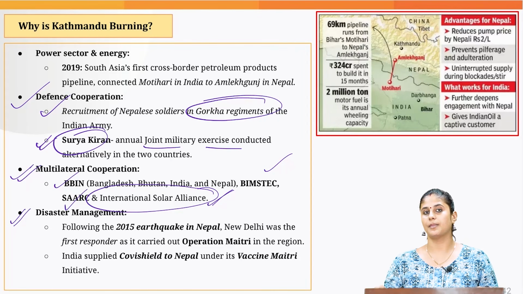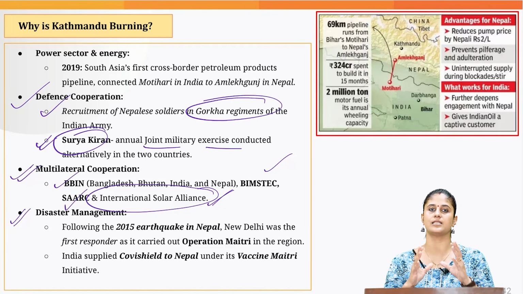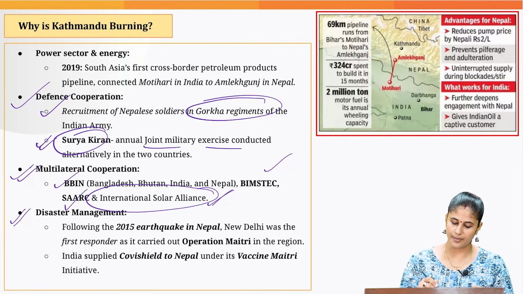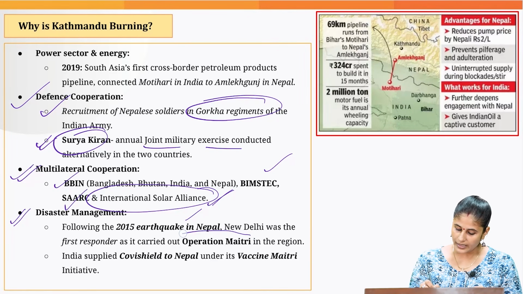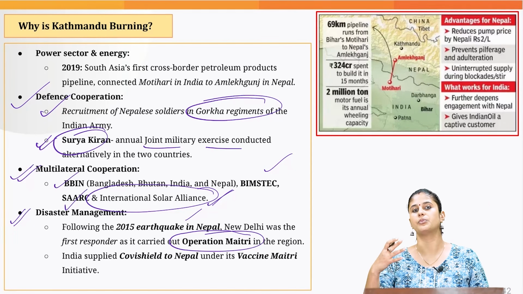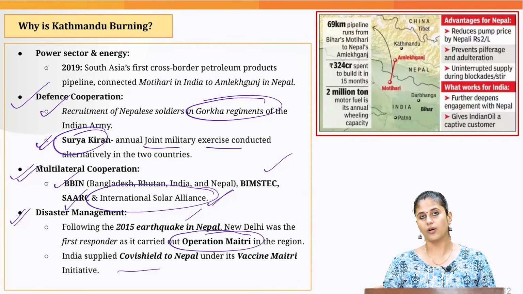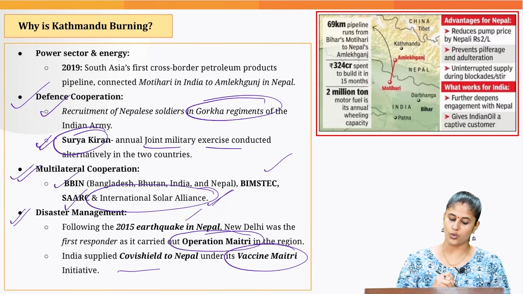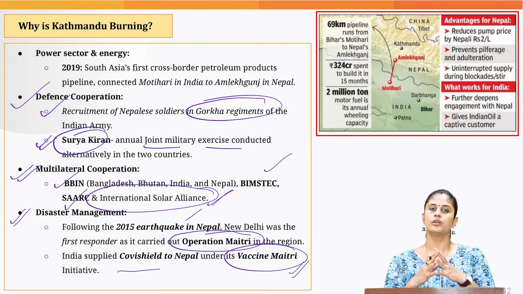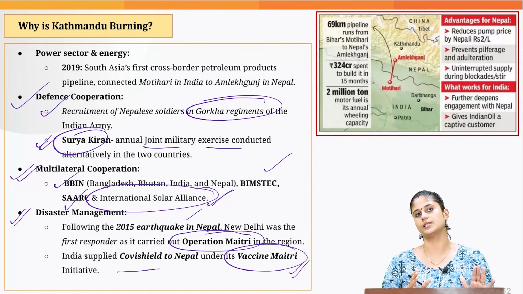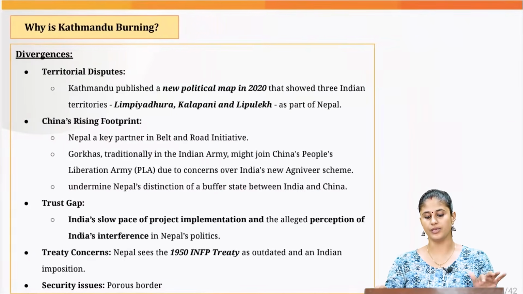Then when it comes to disaster management, India has always lent a helping hand whenever Nepal has suffered from any kind of disaster. You take the example of 2015 when Nepal was hit by an earthquake. So Indian government started Operation Maitri and we provided humanitarian assistance to Nepalese people. Then during COVID-19 pandemic, also we provided the Covishield to Nepal under the Vaccine Maitri initiative. So we have good relation, historical ties with the state of Nepal. This current instability would be having negative implications when it comes to India-Nepal relationship.